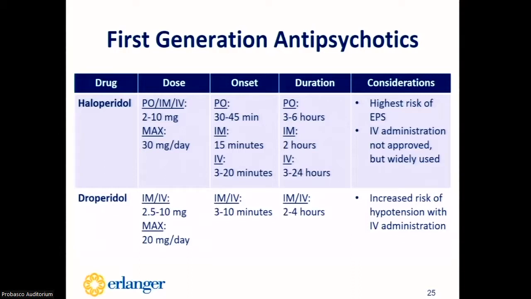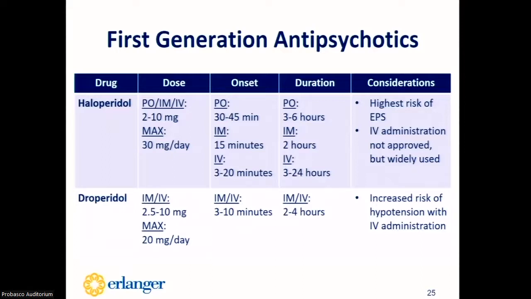The onset of haloperidol is going to be slower with the PO and IM formulation, but the IV formulation can show an effect in about 3 minutes. Droperidol has a quicker onset at about 3 to 10 minutes. The duration of haloperidol varies, but could last up to 24 hours with the IV form. And the duration of droperidol is roughly 2 to 4 hours, so it could provide a quicker time to arousal if used.